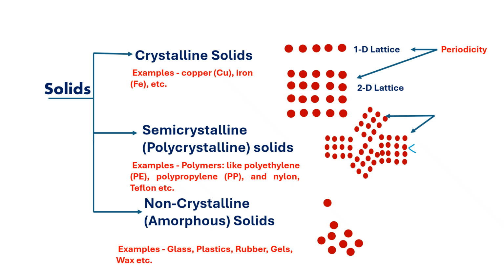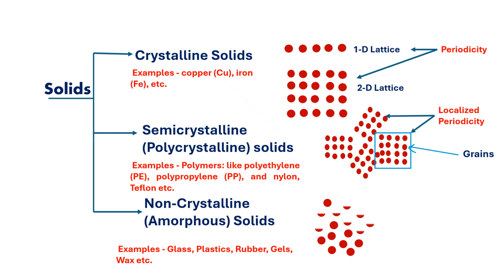As far as the semi-crystalline solids are concerned, which are also called polycrystalline solids, there is a regular arrangement of atoms, but that periodicity is localized periodicity. That is, for this much part there will be periodicity, and then there will be another part where you will get another periodicity. So that will be localized, and this is what we call grains. This happens in the semi-crystalline solids.